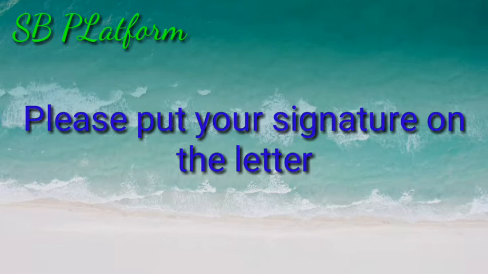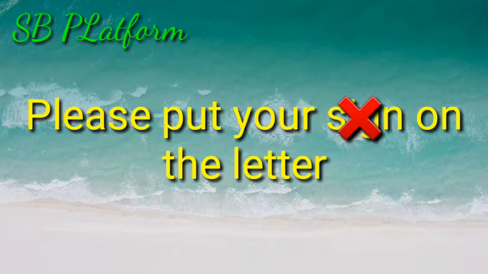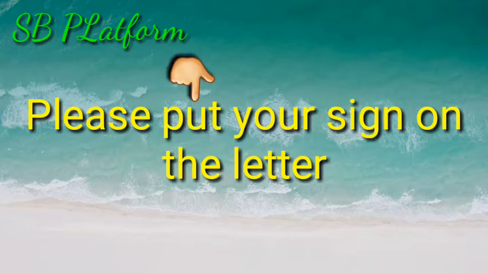Okay, we move to the first example. First example is: please put your signature on the letter. This is the correct sentence because in this sentence there is a main verb, it is put, and signature has been used as a noun, so it's a correct sentence. But we cannot write it like: please put your sign on the letter. It will be wrong because sign is a verb and in this sentence there is a verb already, like put, so we cannot write two main verbs in a single sentence.